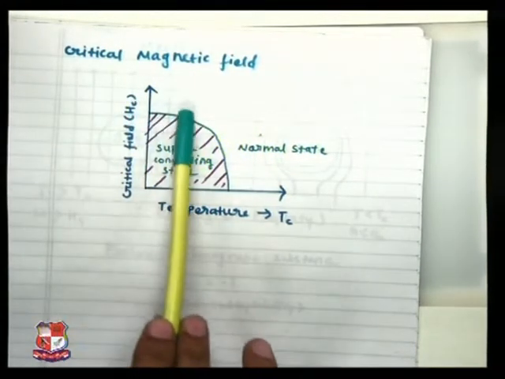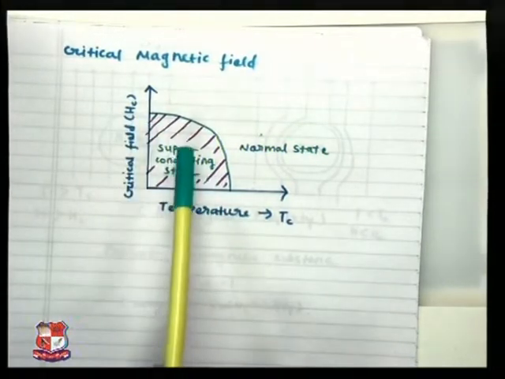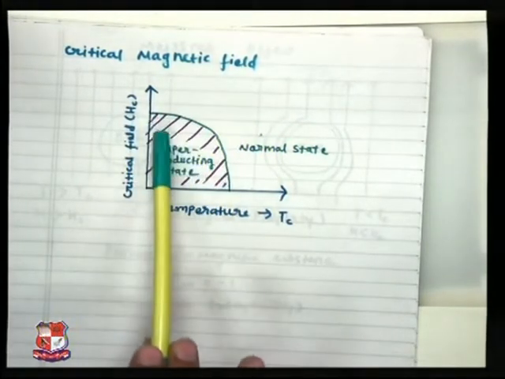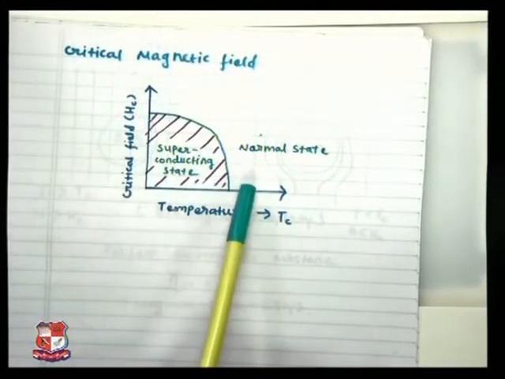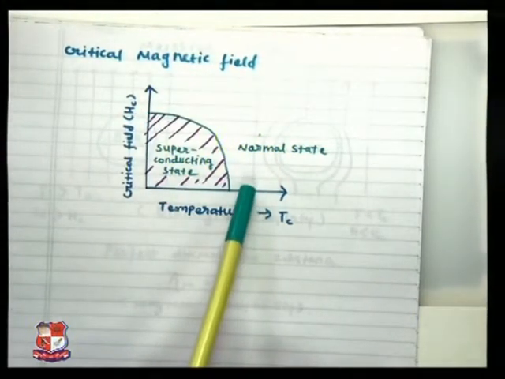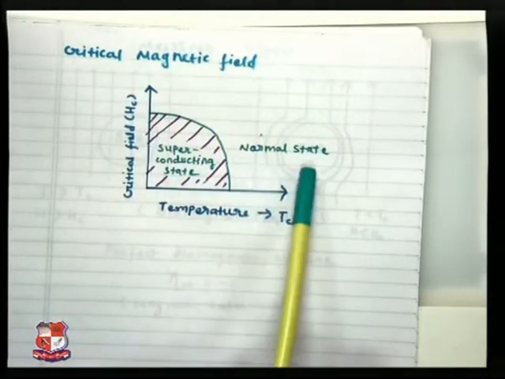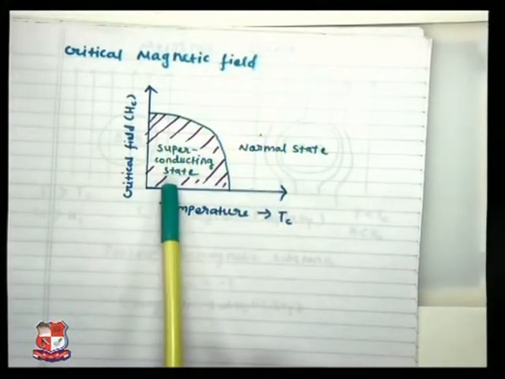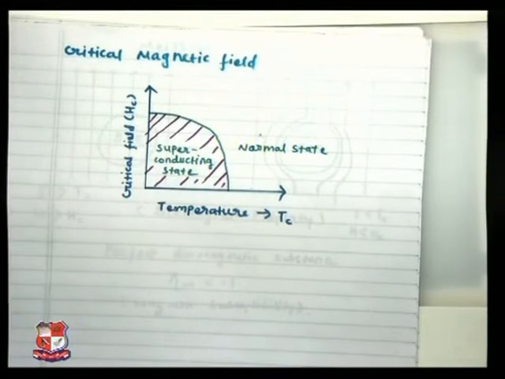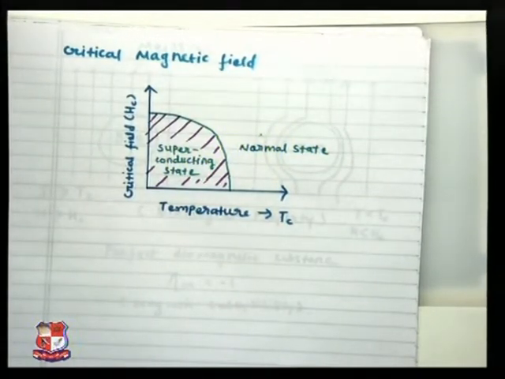So from it, we can define that below this curve, the material is acting as a superconductor, and if the value exceeds Hc or Tc, let us say Hc, then the material will be acting in the normal state. That means the superconducting state of the material is destroyed. So this is the critical magnetic field.